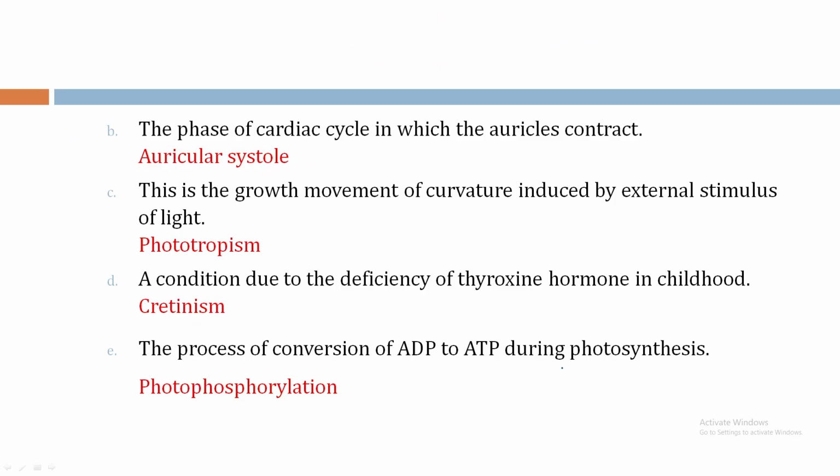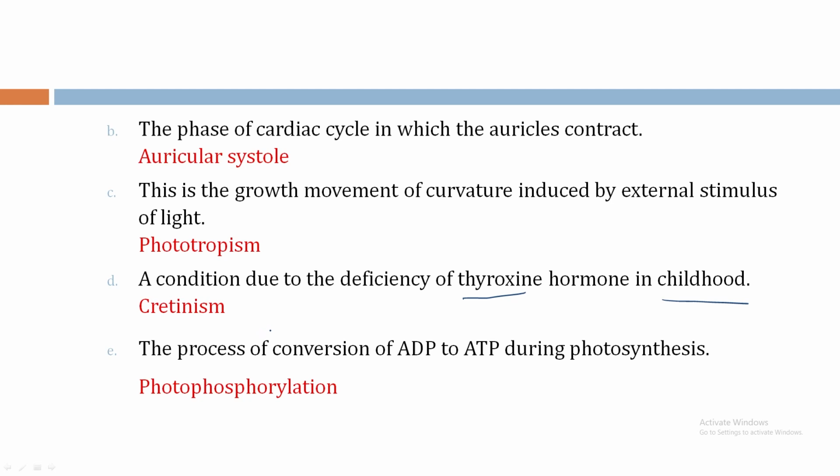The phase of cardiac cycle in which the auricles contract, it is called auricular systole or atrial systole. This is the growth movement of curvature induced by external stimulus of light, because it is in presence of light. So the answer is phototropism. A condition due to the deficiency of thyroxine hormone in childhood, because it is in childhood and deficiency of hormone thyroxine, so the condition is cretinism.